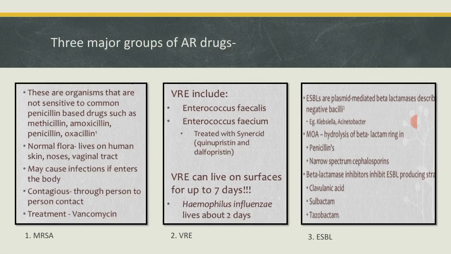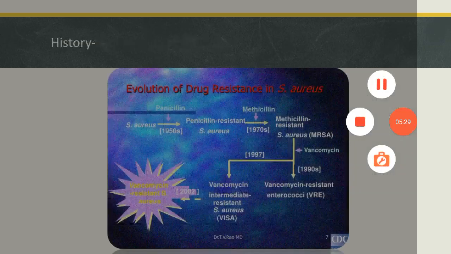Now if we look into the ESBL, that is the plasmid mediated beta lactamase.